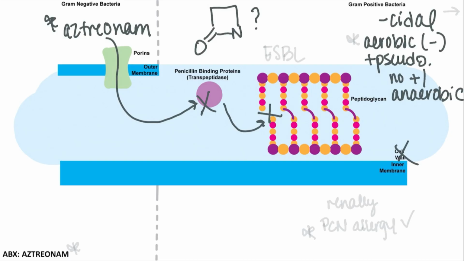One of the primary resistance concerns is similar to the beta-lactams, being those ESBL producing organisms. Just like most of the beta-lactams, it is renally eliminated and will require renal dosing adjustments. Now, this agent shares a lot of the common adverse drug reactions of most antibiotics, but one important thing to note is that there is very little risk of cross-reactivity in those with a penicillin allergy, despite its structure. So this is actually considered a safe option in the penicillin allergic patient.